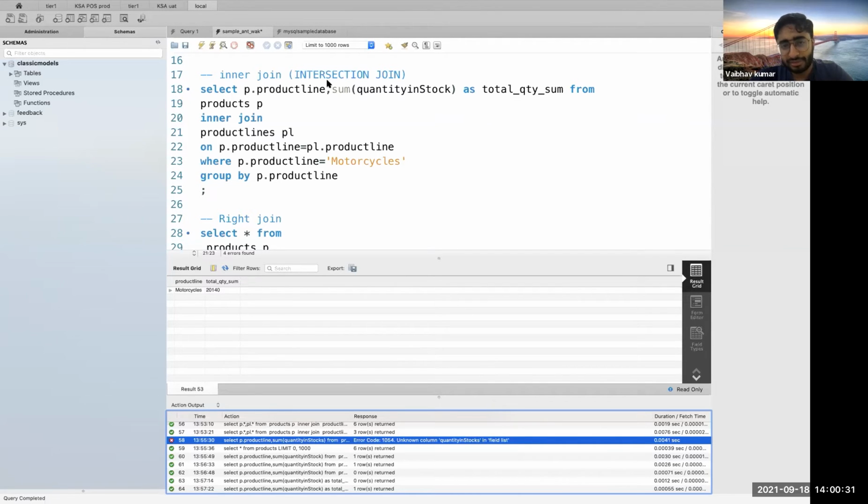We'll be covering a lot around joins, combining tables, and how to play around with joins by giving some extra columns and more conditions. So guys, any question around joins, I would love to answer.